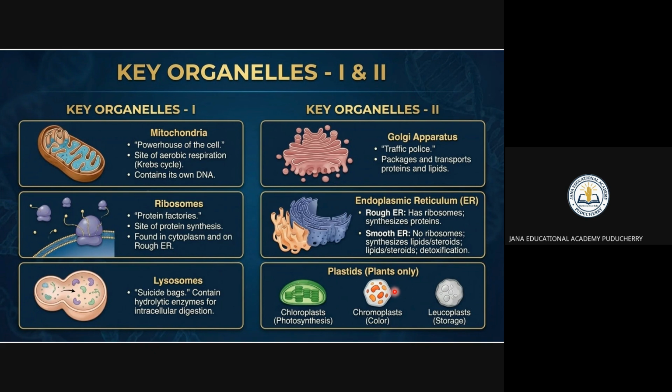You can see it in plants, right? The starch is taken from photosynthesis, right? Then the chromoplast: fruits and flowers have different types of colors, right? So the colors are determined by this chromoplast. Then the storage is taken care of by means of leucoplast. So you have to remember, color is by chromoplast, the storage is by means of leucoplast, and photosynthesis is happening by means of chloroplast.